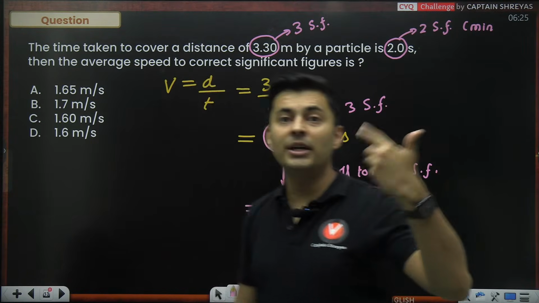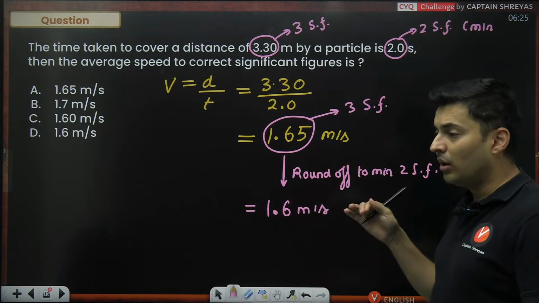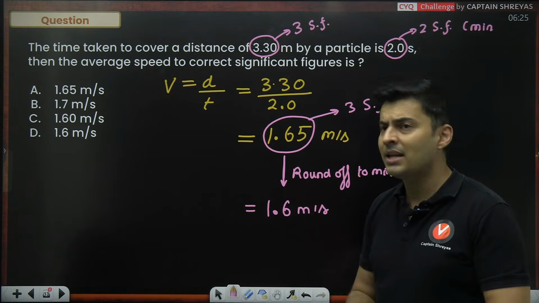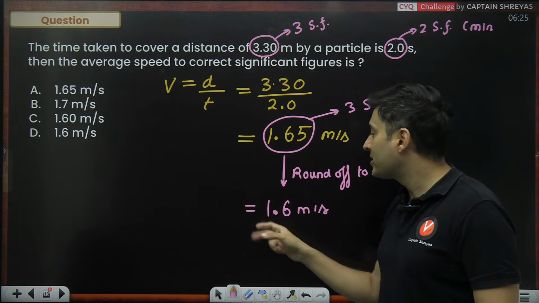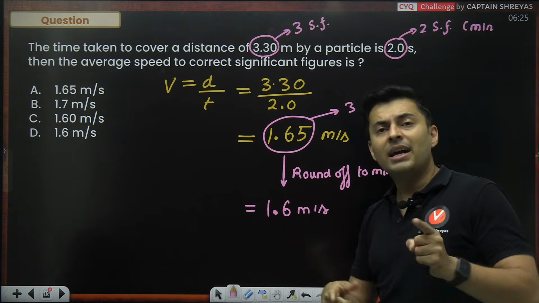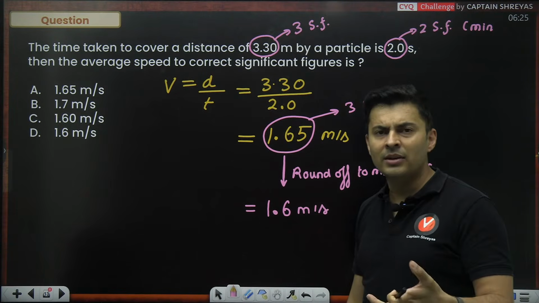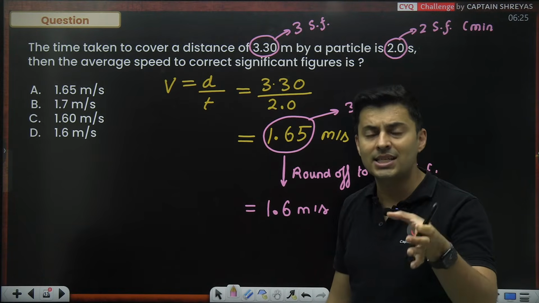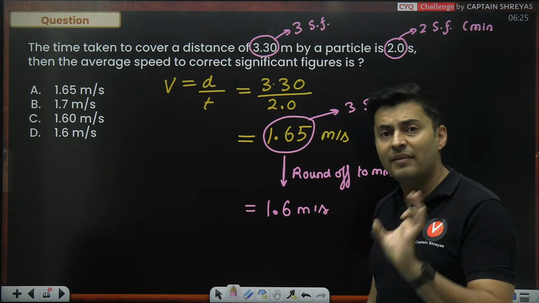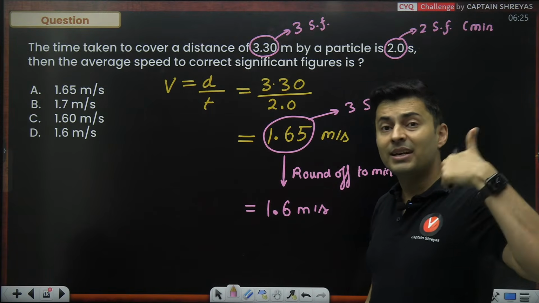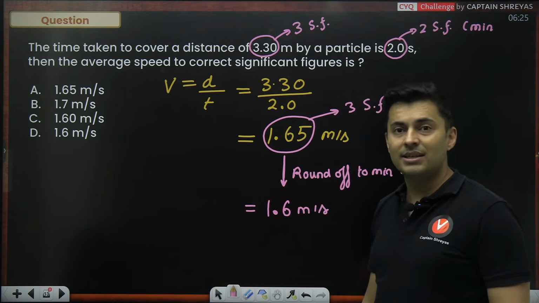It will not be rounded off to the higher number or lower number randomly. Okay, because 1.65 is close to 1.6 and 1.7 equally. Yeah, it is exactly in between. 65 is between 70 and 60. But will you make it 70 or will you make it 60? You'll make it 60 because the previous digit is 6.